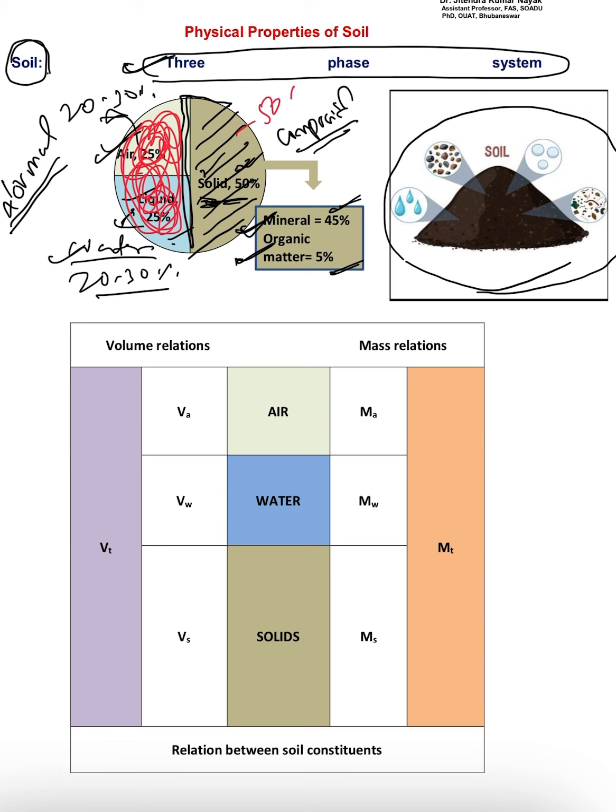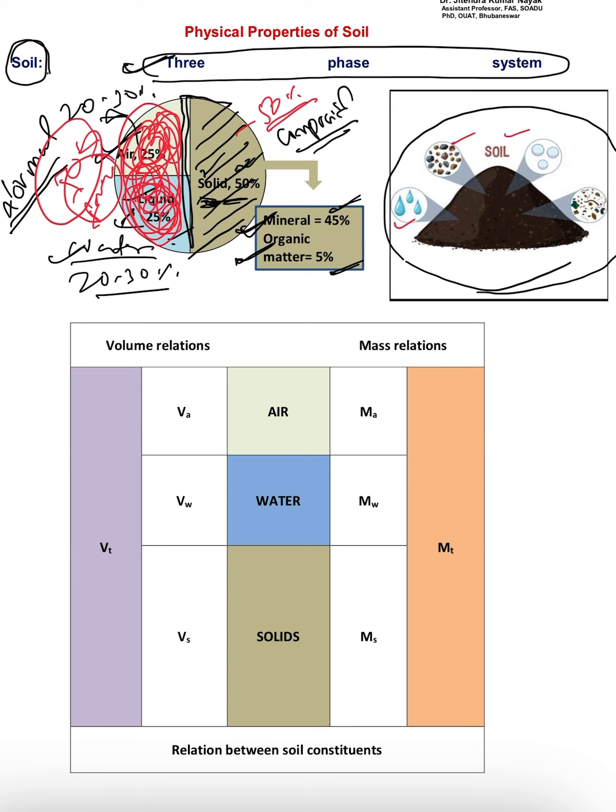That means 50% of the space is occupied by solid particles, whereas the remaining 50% is pore space. Out of this pore space, half is filled with water and half is filled with air. This is the normal concept on an average.